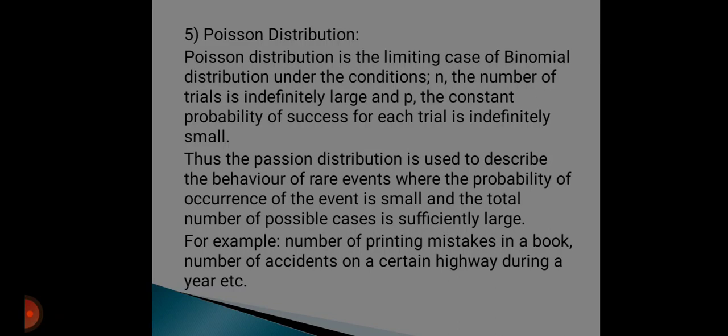Thus, the Poisson distribution is used to describe the behavior of rare events, where the probability of occurrence of the event is small and the total number of possible cases is sufficiently large. For example, the number of printing mistakes in a book, the number of accidents on a certain highway during a year, etc.